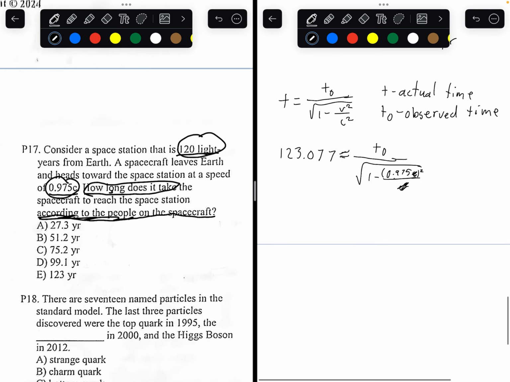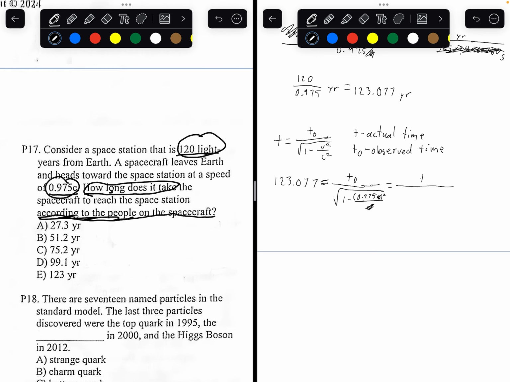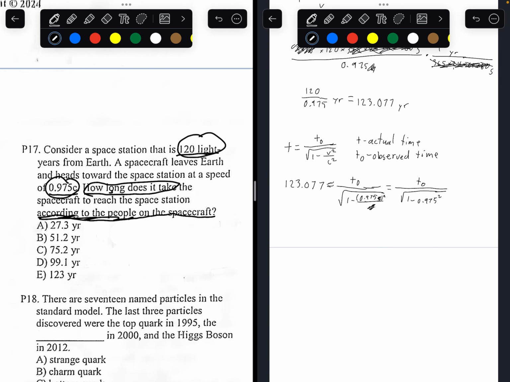So you're only going to be left with T0 over the square root of 1 minus 0.975 squared. Now, solving for T0, if we plug these two expressions together, you would get the answer 27.35 years. So the answer to this question is going to be A, 27.35 or 27.3.